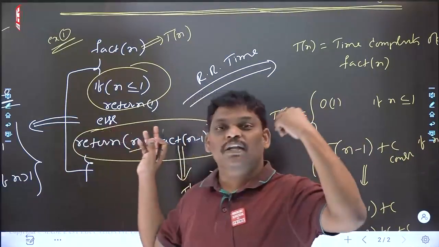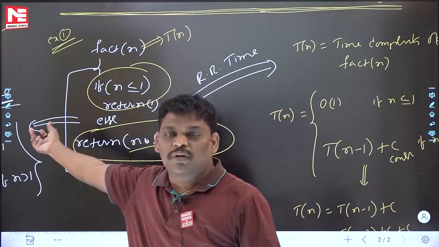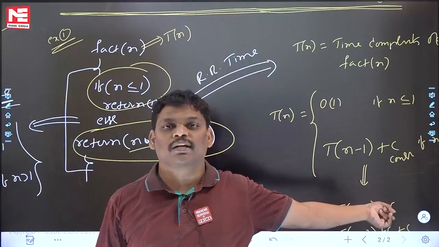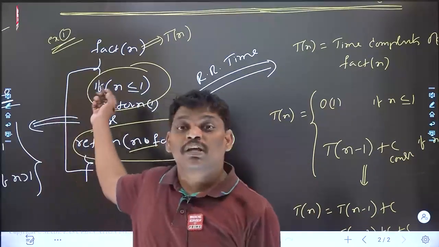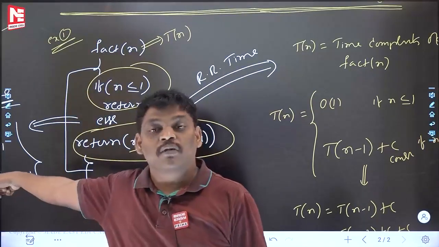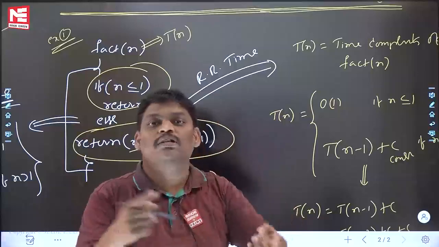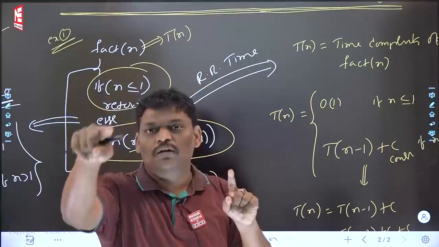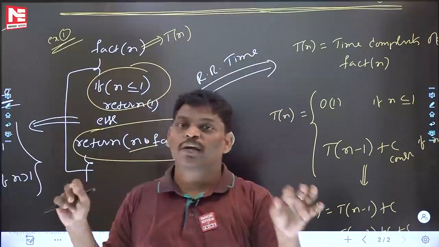Recurrence relation for the given recursive program can be written in many ways. If it is for value, you solve it and you will get the value. If you solve this one, you will get time. Some people write the recurrence relation for time, solve it, and say it is the value. Or they write it for value, solve it, and say it is the time. No. For whatever you want, write the recurrence relation for that and solve it. You will get that.